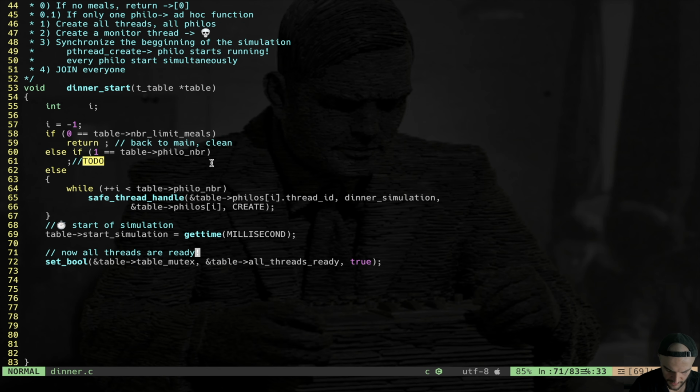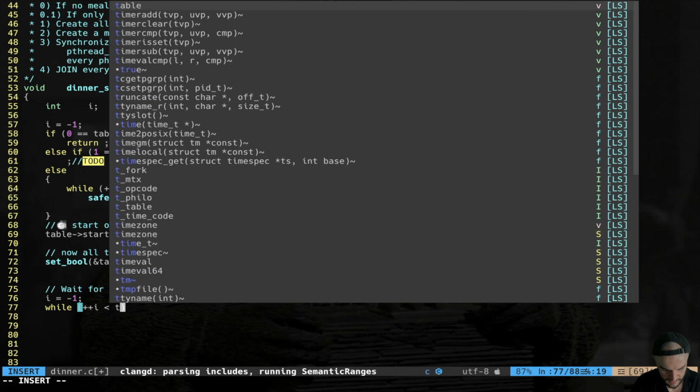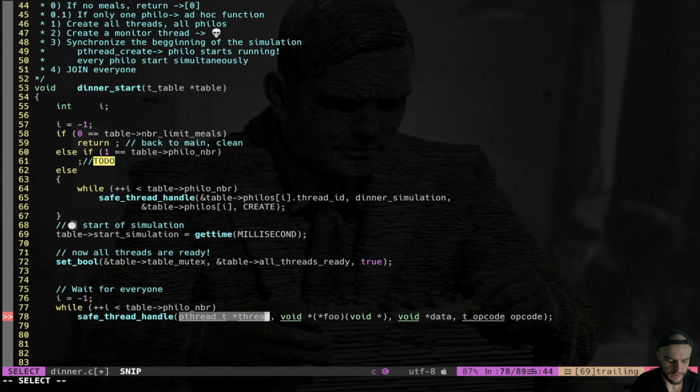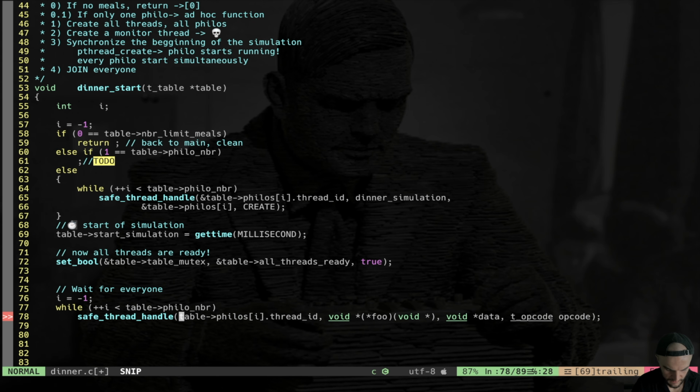Then after that, we are going to join, wait for everyone. So I'm gonna reset i to -1, and I'm gonna call while ++i is less than table philo number. Save thread handle. I want to call the join, so I do table philos in position i, access the thread ID and I pass it by value.